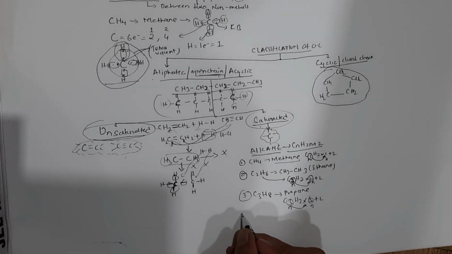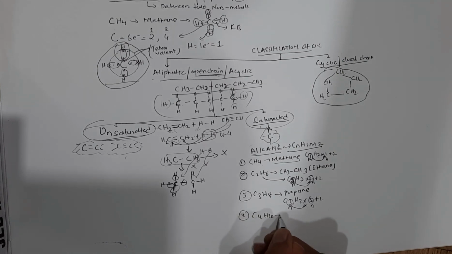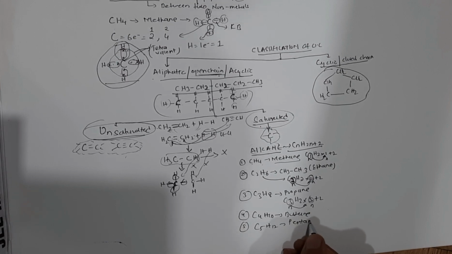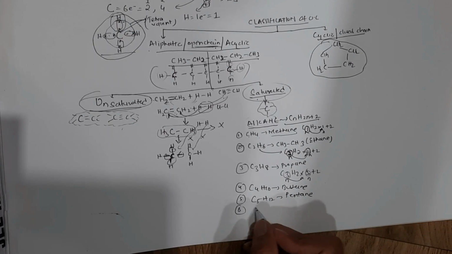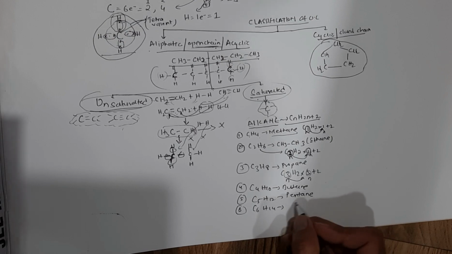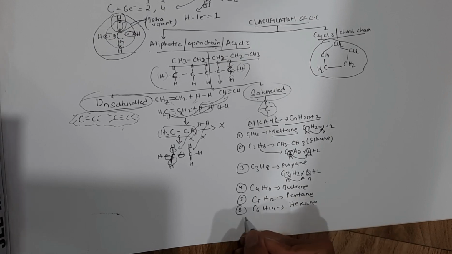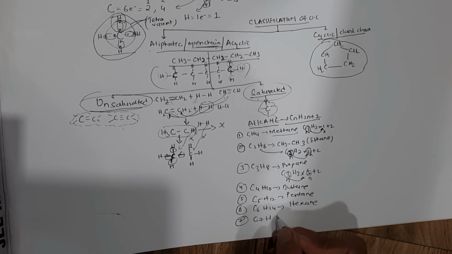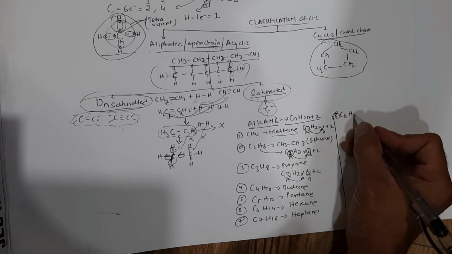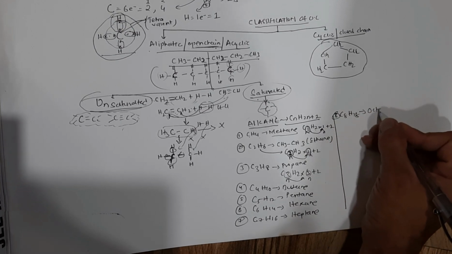Now the fourth member you are aware of, C4H10, is called butane. The fifth member is C5H12, called pentane. Then the sixth member is C6H14, called hexane. Then the seventh member is C7H16, called heptane. Then molecule number 8, C8H18, is called octane.